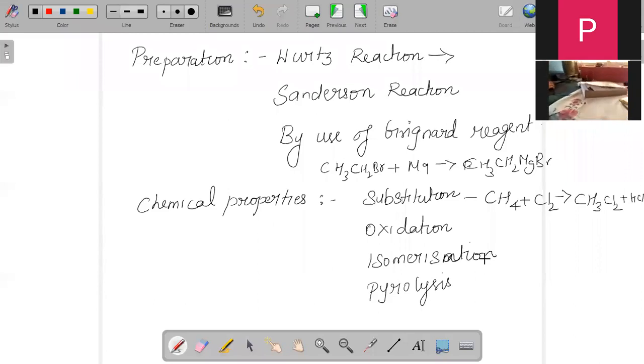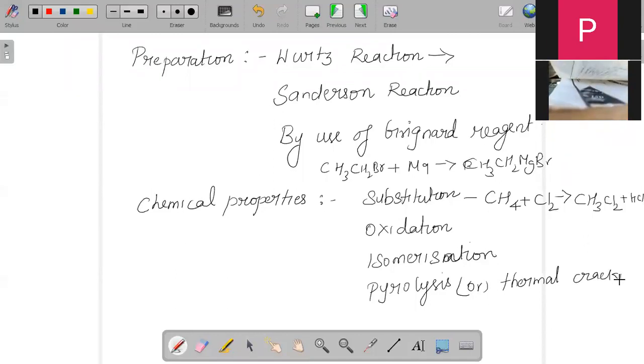And the next one is the aromatization reaction, in which aromatic compounds are formed. That is nothing but cyclization. We can also say thermal decomposition, or it is also called pyrolysis. In this, bigger alkanes break down into lower alkanes, and that is what we call pyrolysis, thermal decomposition, or thermal cracking.